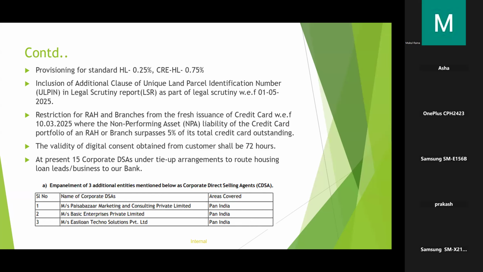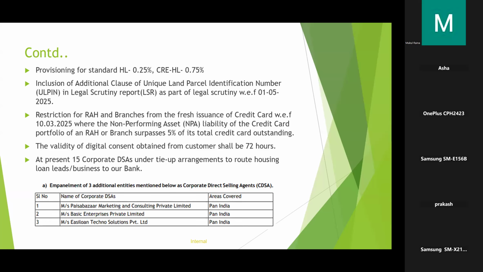Now, another guideline change is the restriction of RH and branches from fresh credit card issuance with effect from 10/3/2025, where the non-NPA under credit card portfolio is 5%. We already studied that embargo. It is 5% for all retail lending schemes. Now, from 10/3/2025, the bank has introduced that embargo for the credit card portfolio also. It is 5%, similar to retail lending.